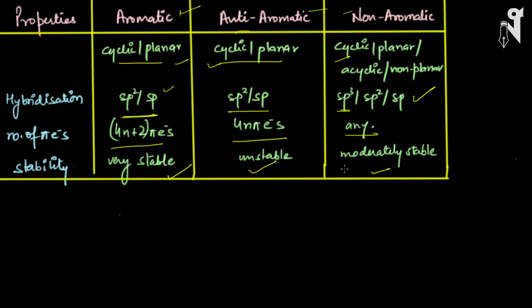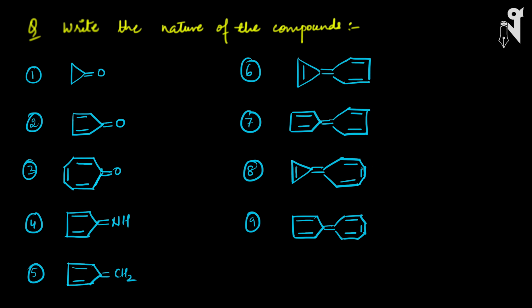Now I'll give you some questions. You will quickly find out their nature in terms of aromatic, non-aromatic, and anti-aromatic, and then I'll compare the stabilities. Try them out, and let's discuss their answers then. These are some questions. You try it on your own, figure out whether these are aromatic or anti-aromatic, and then we will discuss. Okay, so now let's quickly discuss.